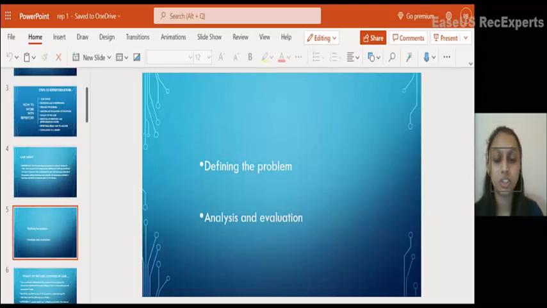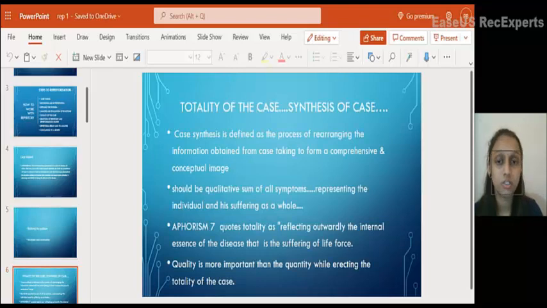Analysis is nothing but separation of the symptoms, the categorization and classification of the symptoms. We have to analyze every symptom in depth and arrange them logically, which requires a lot of time and patience. After which comes evaluation. Evaluation is nothing but grading or ranking the symptoms according to priority. On what priority? Priority which are to be matched with the drug symptoms. So more important symptoms have to be given more rank, lesser important, lesser rank.